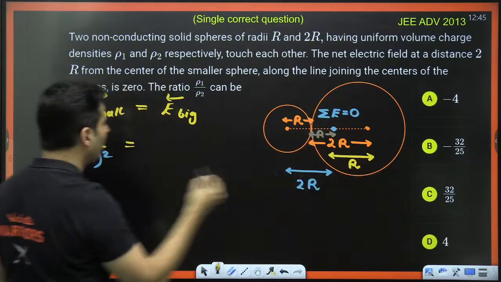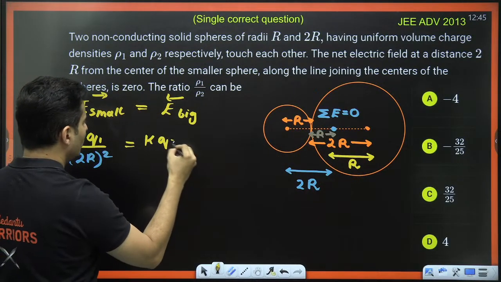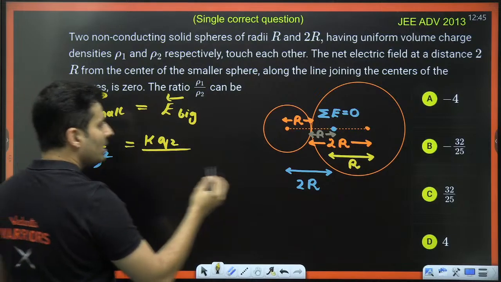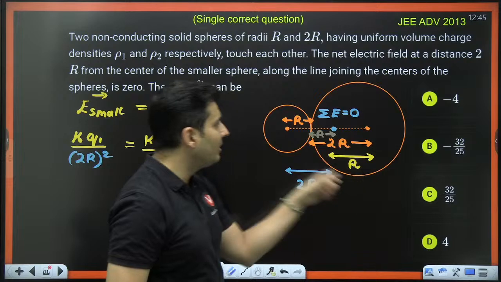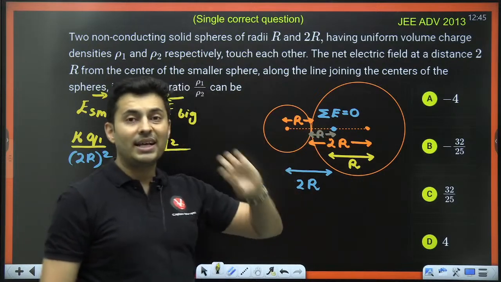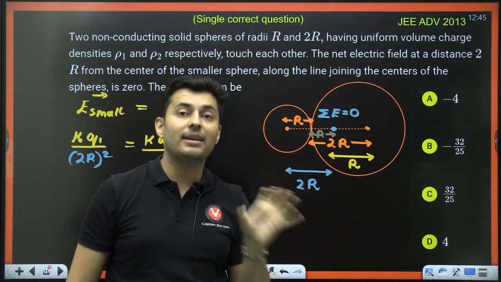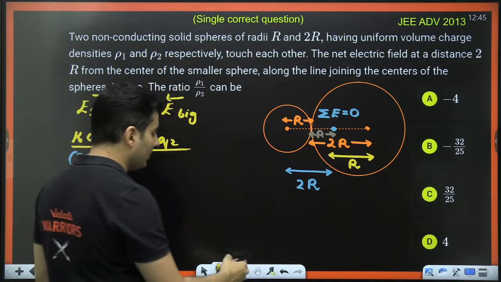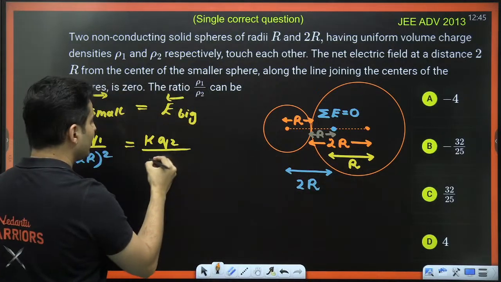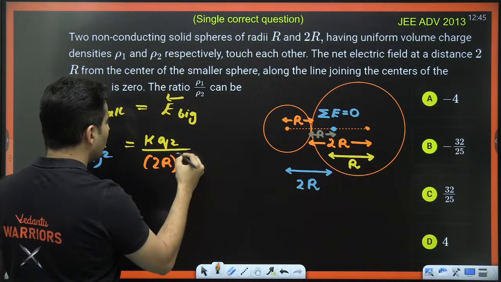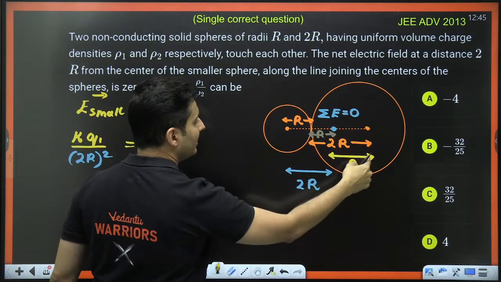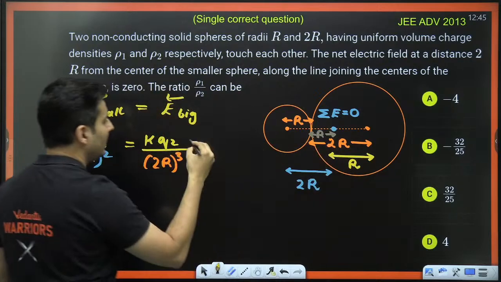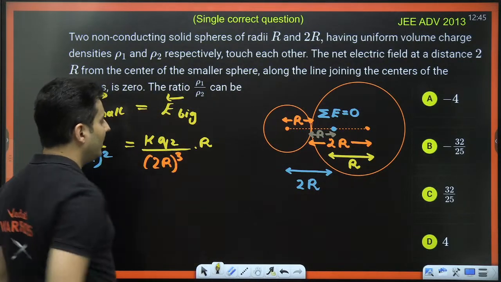Electric field due to the big one will be K Q2 divided by, now be careful, this point is inside the big sphere. So the actual formula is KQ small r divided by radius cube. The radius of the big sphere is basically 2r, so 2r whole cube, and into small r. Small r is the distance from the center to that point, so that is basically capital R.